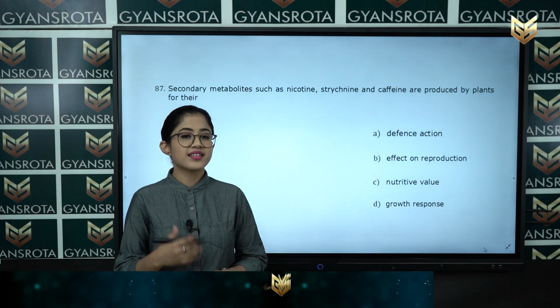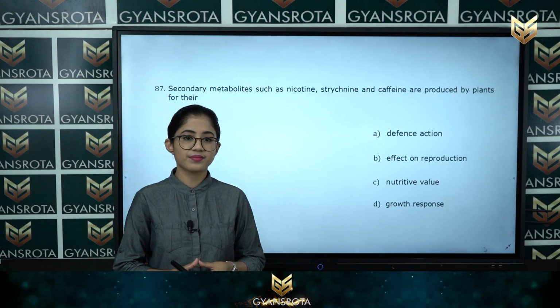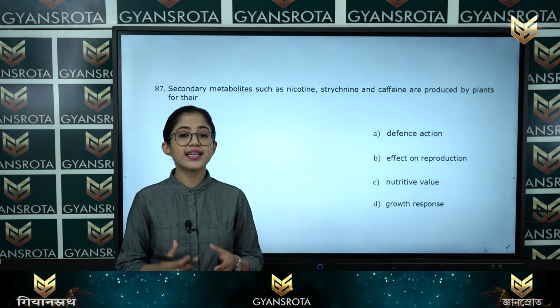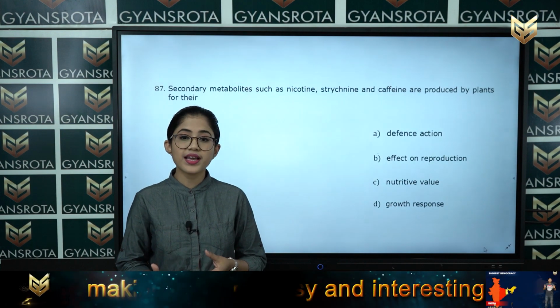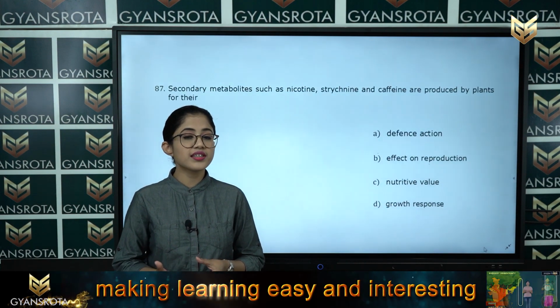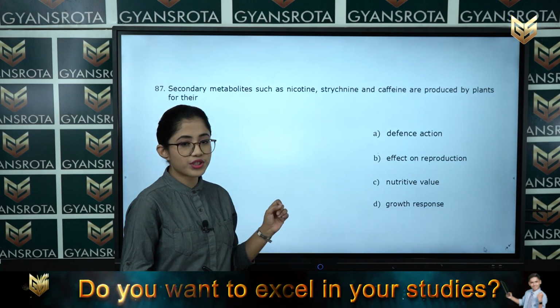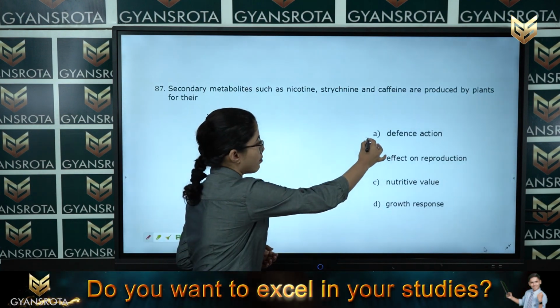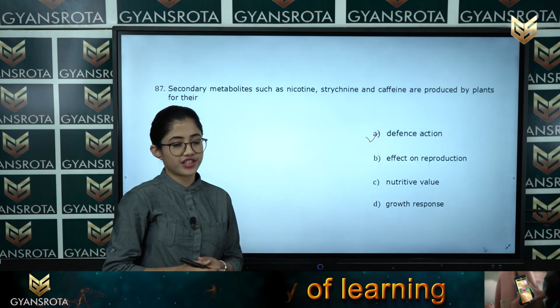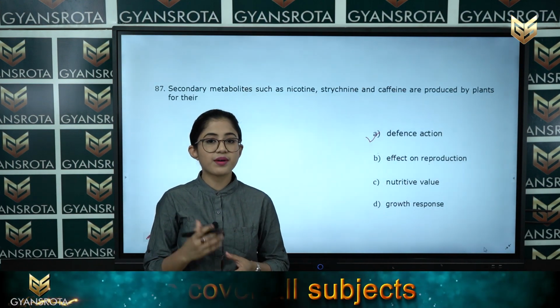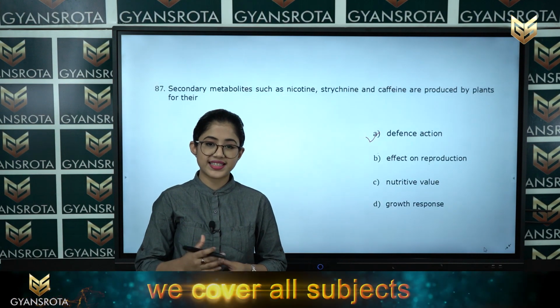Student, secondary metabolites, for example nicotine, strychnine and caffeine, are all produced by plants for their defense action. So the correct answer is option A, defense action.